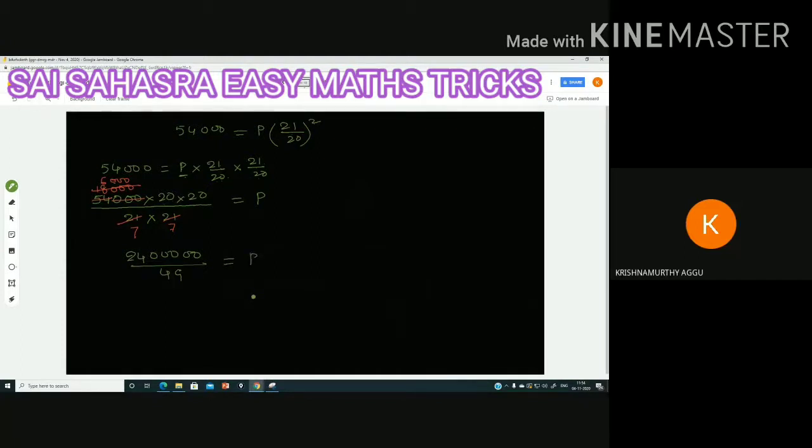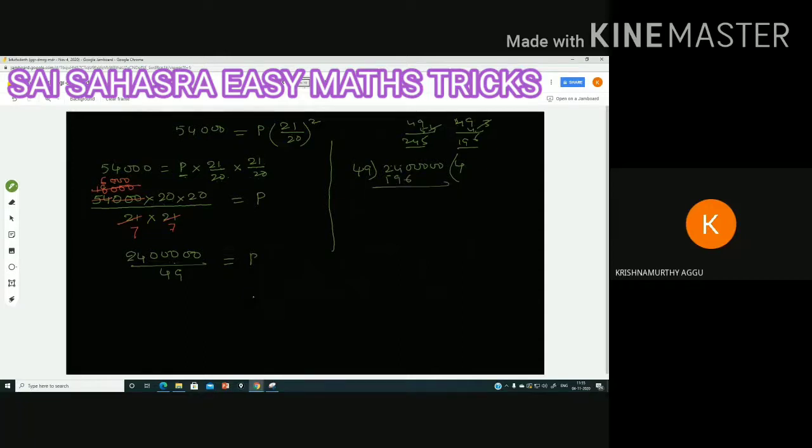P value only we need to find. When you are dividing this value with 49, you are going to get the required answer. Let us divide 24 and 5 zeros. 49 how many times? 240. Let us see, 49 5 times: 5 nines are 45, 5 fours are 20 plus 4, 245. It is crossing 240, that is why 49 4 times. Let us see, 4 nines are 36, 4 fours are 16 plus 3, 19, 196. 4 times is how much?